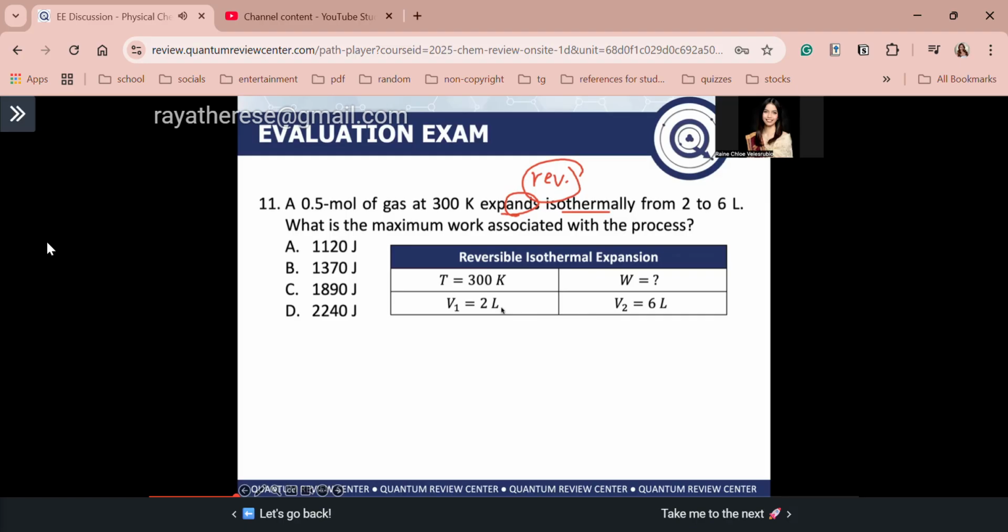The initial volume is 2 liters, final volume 6 liters. Work is what we're looking for. So the equation we will use is for a reversible isothermal expansion, guys, keyword: reversible isothermal expansion, okay? Work is equal to negative nRT ln V2 over V1.